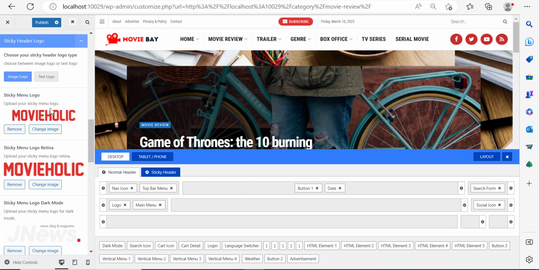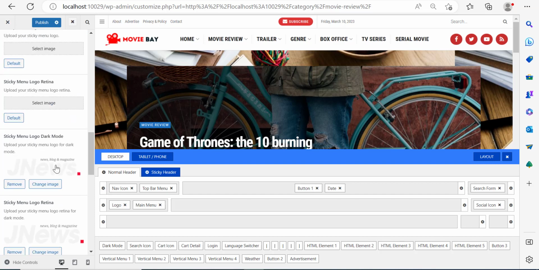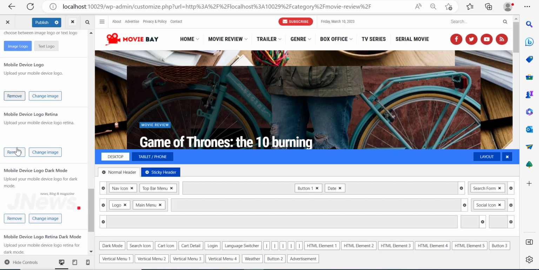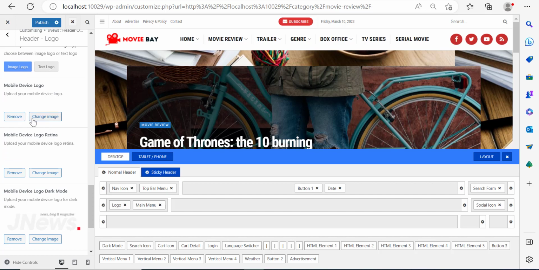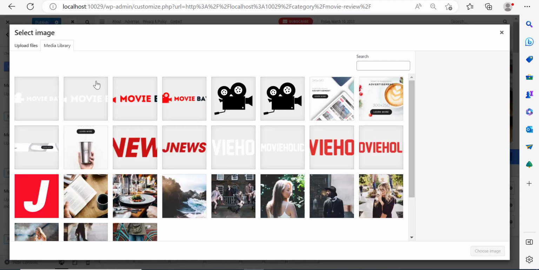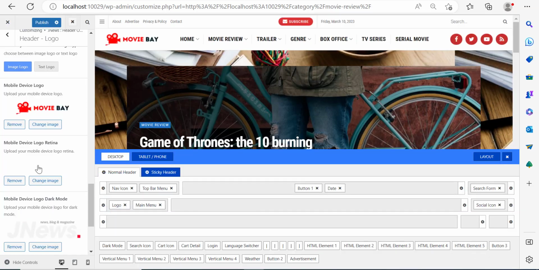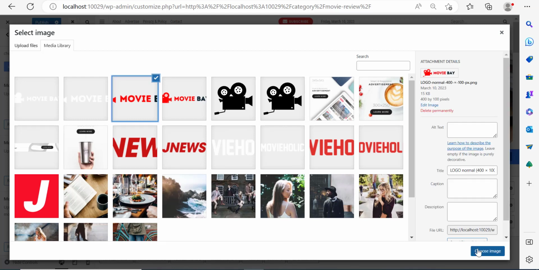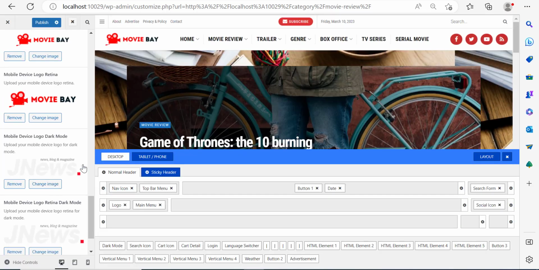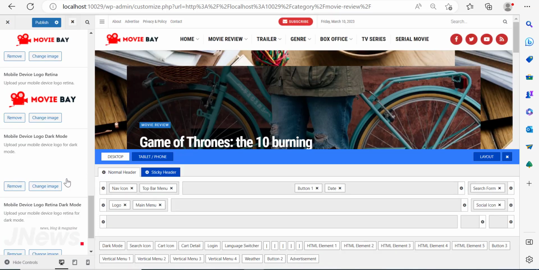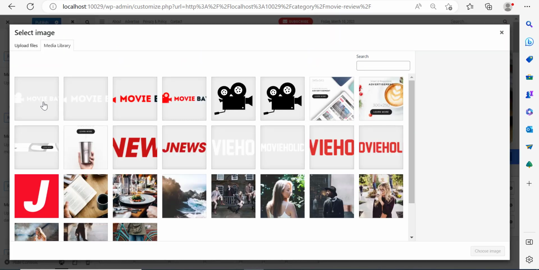Now, for the sticky menu, there's no reason for you to show any logo because the sticky menu doesn't display a logo, so I'm just going to remove this. But for the mobile, I want you to display a logo, right? So this is mobile device logo. I'm going to click on this image, and I'm going to change it to this one. And for mobile device retina logo, I'm going to change it to this one. And for mobile also, there's a dark mode. So we're going to use the dark mode logo for mobile as well. So this is just basic stuff, guys.